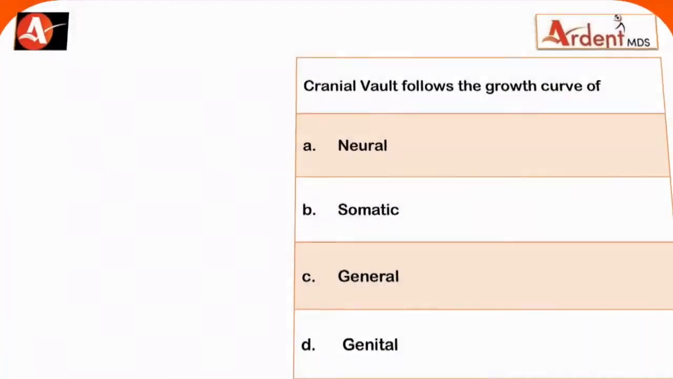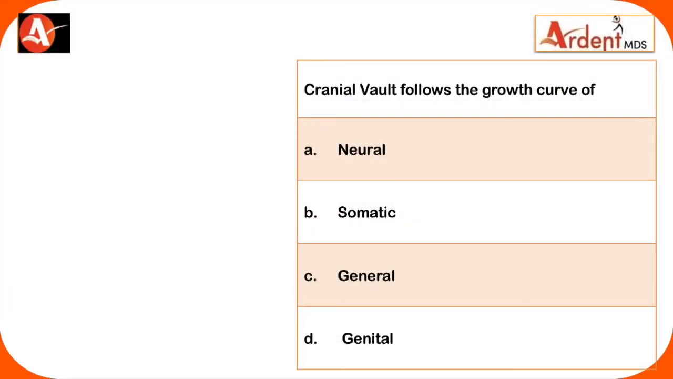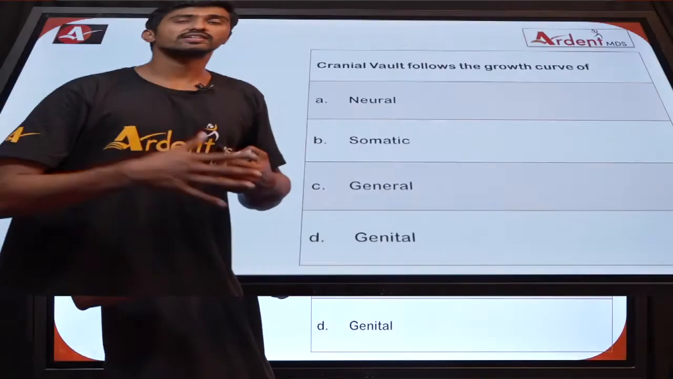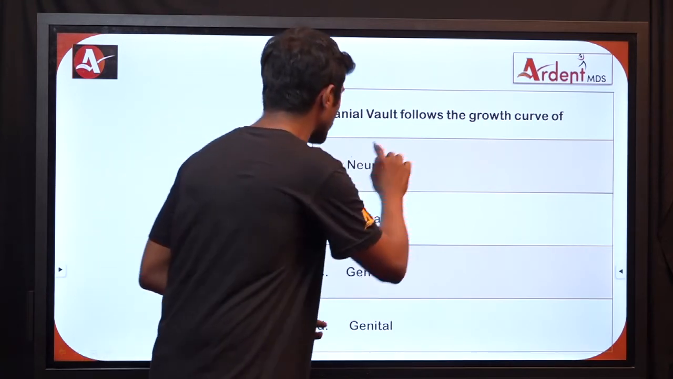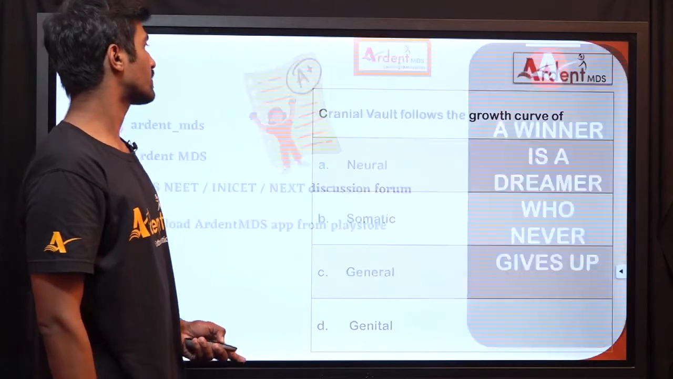Cranial vault follows the growth curve of. This is a question asked in an indirect manner. What is a cranial vault? It is the skull which encases the brain, so this concerns the growth and development of the brain. So approach a question in that manner. The cranial vault encases the soft tissue called the brain. So the answer is neural.